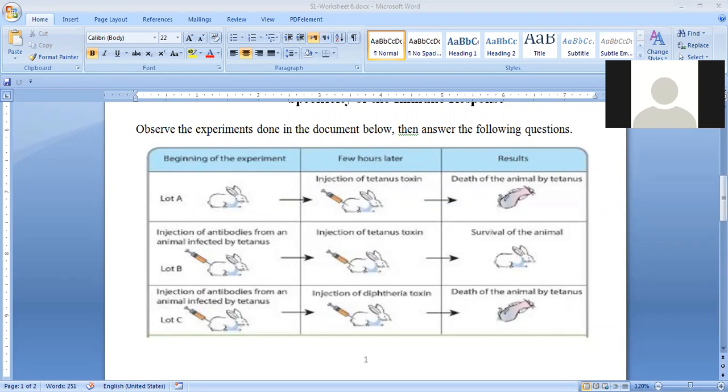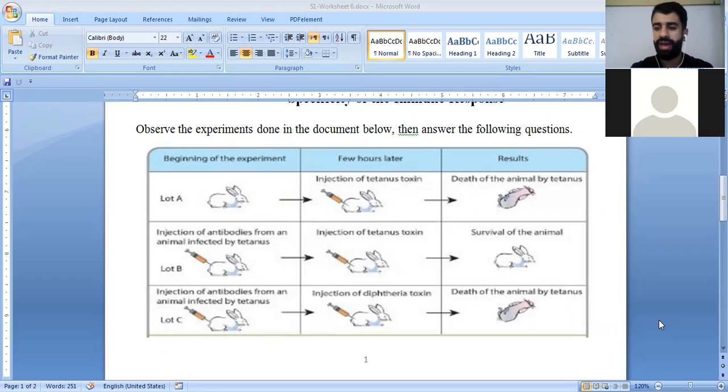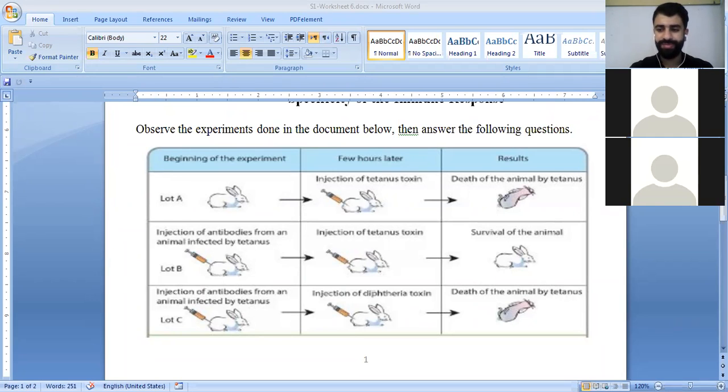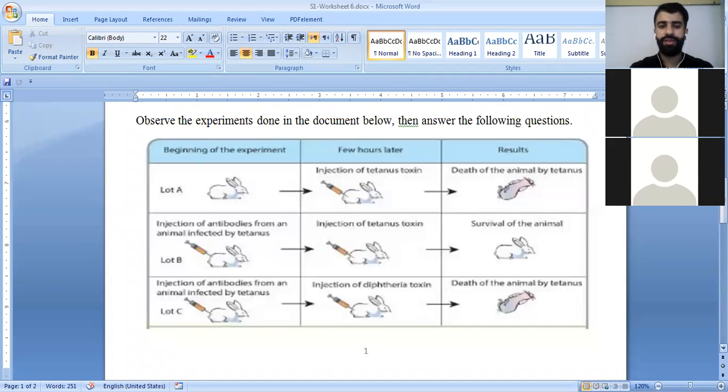The second experiment. Let's move now to Alma. Good morning, Alma. Good morning. How are you? Fine, how are you? I'm good, alhamdulillah. Okay, so in lot B, what happened, Alma? Can you explain for us?